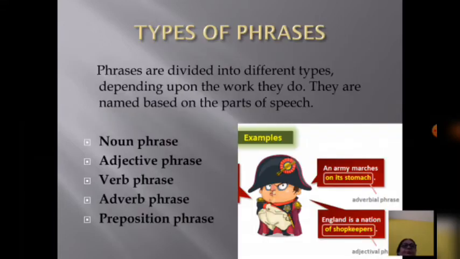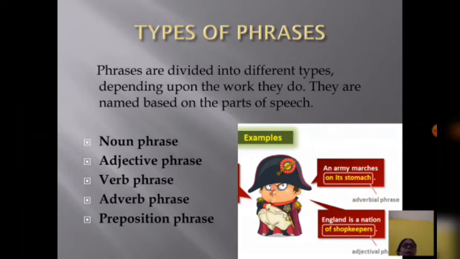Now come to the types of phrases. Phrases are divided into different types depending upon the work they do. They are named based on the parts of speech.